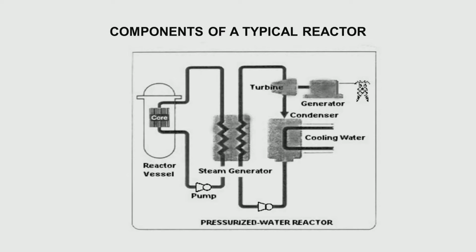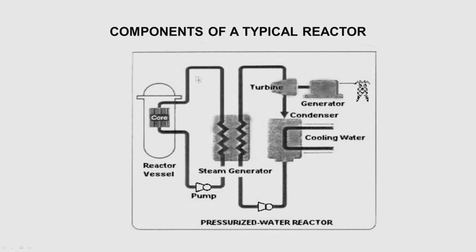This is to show you what components are there in a typical reactor. Of course, I have taken a pressurized water reactor. The core is there, this is a reactor vessel, the coolant goes, picks up the heat, comes out, exchanges heat in the steam generator, comes back, and is pumped back to the core.